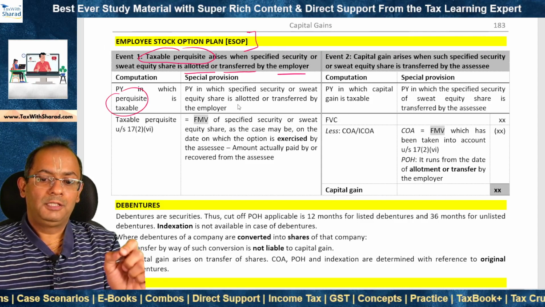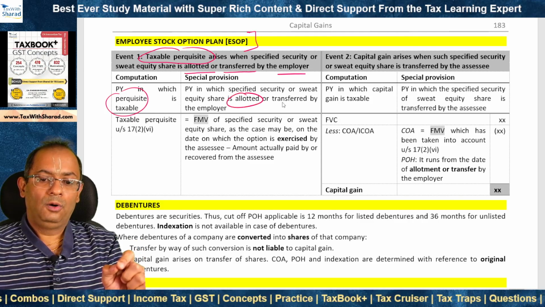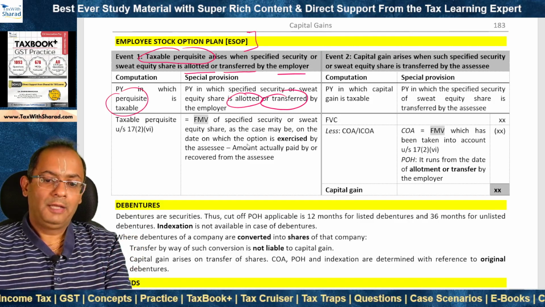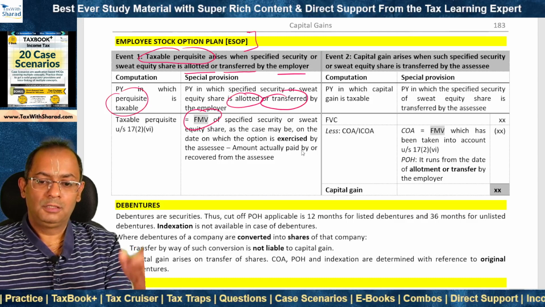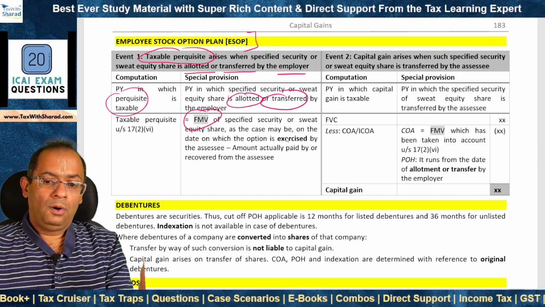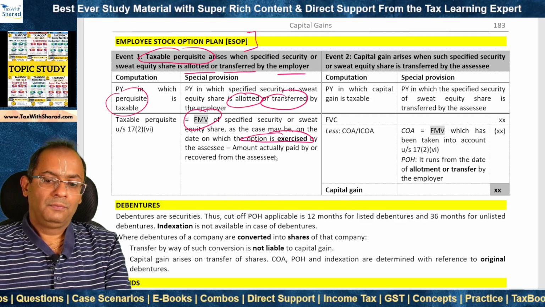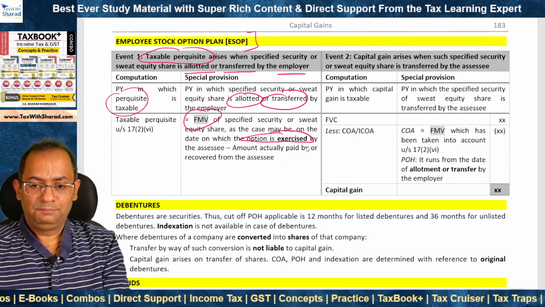In the year in which a specified security or sweat equity shares are allotted or transferred by the employer to the employee. And what is the value of taxable perquisite? It is the fair market value of such security or share on the date on which the option is exercised by the assessee. We reduce the amount which is actually paid by or recovered from the assessee.